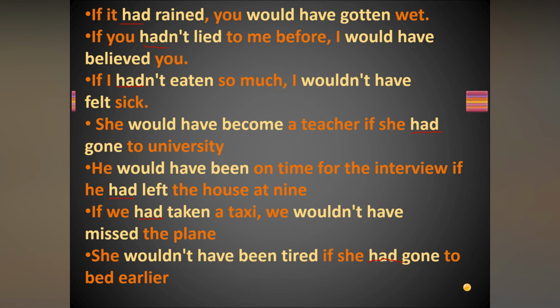These are not completed, but they are thinking about their past. If we had taken a taxi, we wouldn't have missed the plane. She wouldn't have been tired if she had gone to bed earlier. These are actions done in the past, but they are thinking about them now.